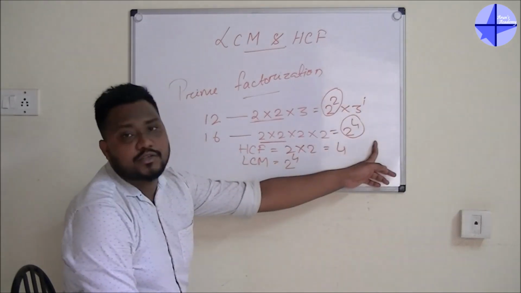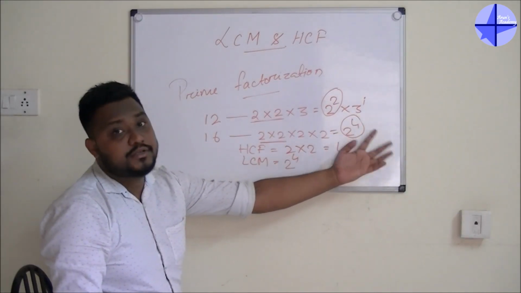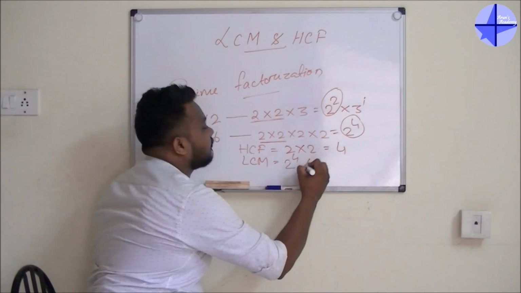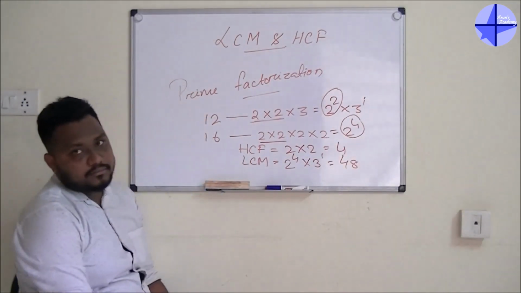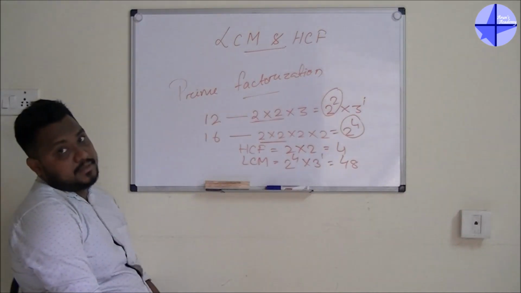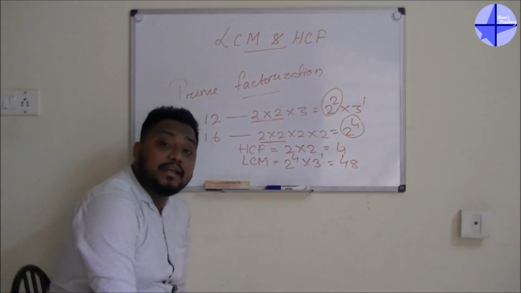3 to the power 1, next one is 3 to the power 0. Which one will we take? 3 to the power 1. Answer is 48. The same answer. Okay. So now I will tell you the third one.